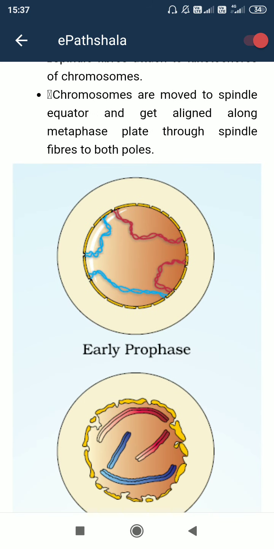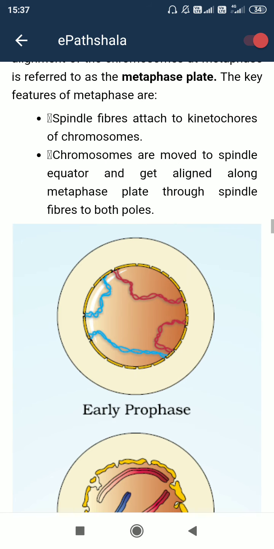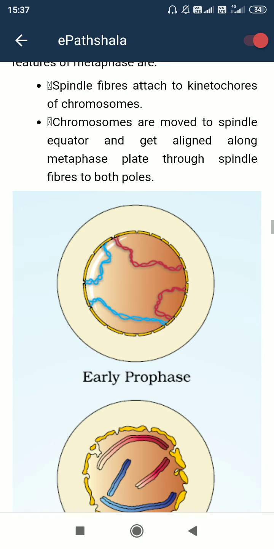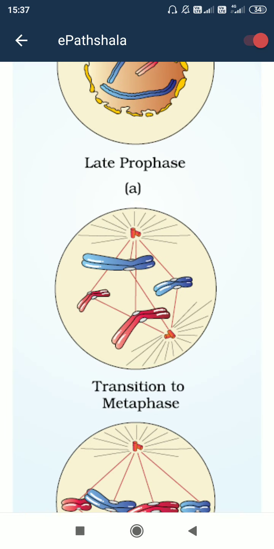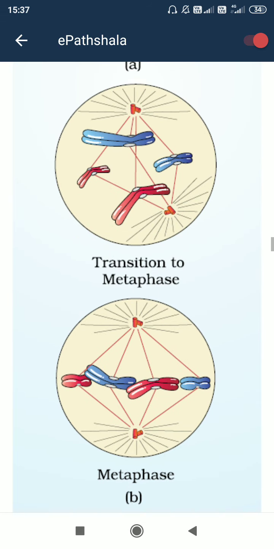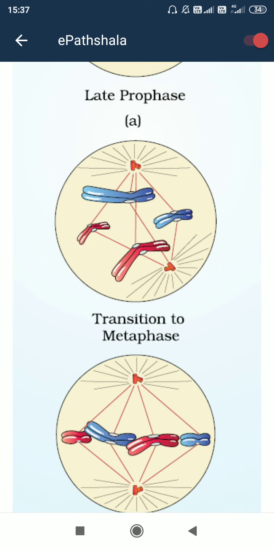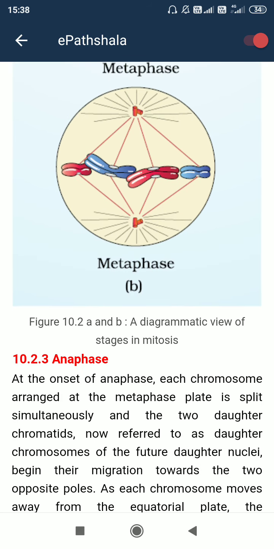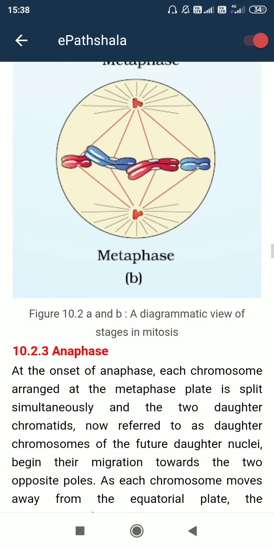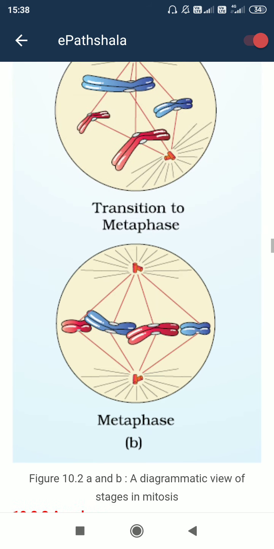So in this prophase, after this, in metaphase, what is happening? Already the centrosome is present at the 2 poles, and the chromosome is condensed already. Now it is moving towards the middle of the cell. So see, in the initial metaphase, the chromosomes are getting connected by spindle fiber from the centrosome, and going towards the middle of the cell. In the final metaphase stage, it looks like this, in the middle of the cell, with 2 prominent chromatids. This is the metaphase.